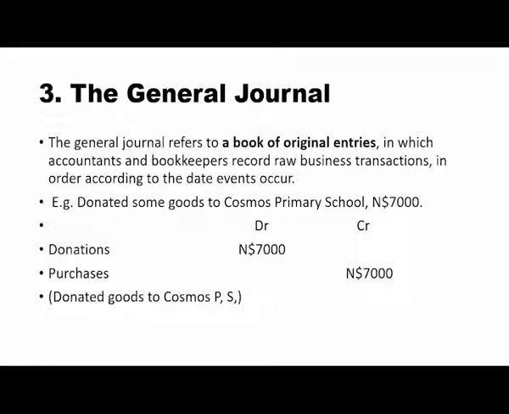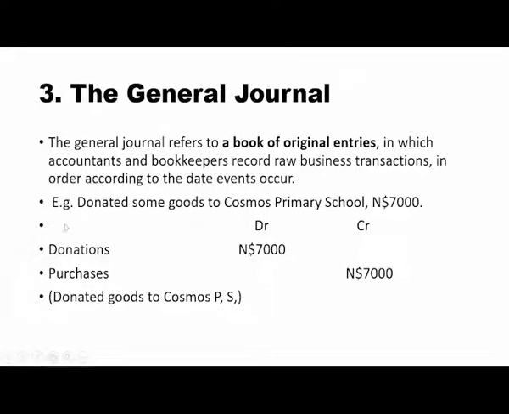Or the general journal, in short, records all transactions that do not fit in any of the financial books, such as purchasing of fixed assets on credit, drawings, you name it.